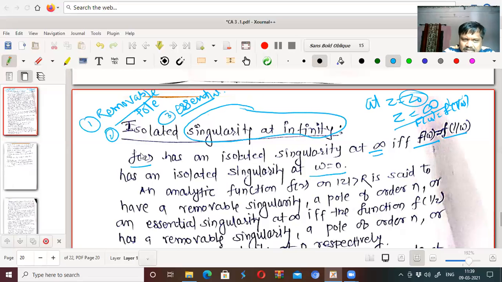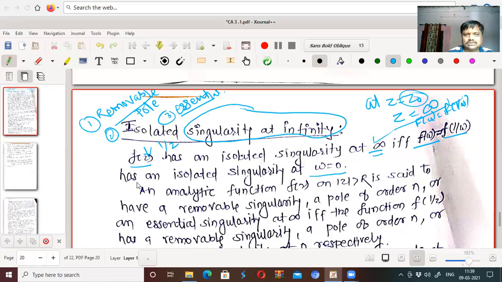So to obtain the singularity at infinity, we think of the singularity at 0 of f of 1 by z. Replace z by 1 by z, first discuss the singularity of f of 1 by z at z equal to 0, and that will be the singularity of f of z at z equal to infinity.